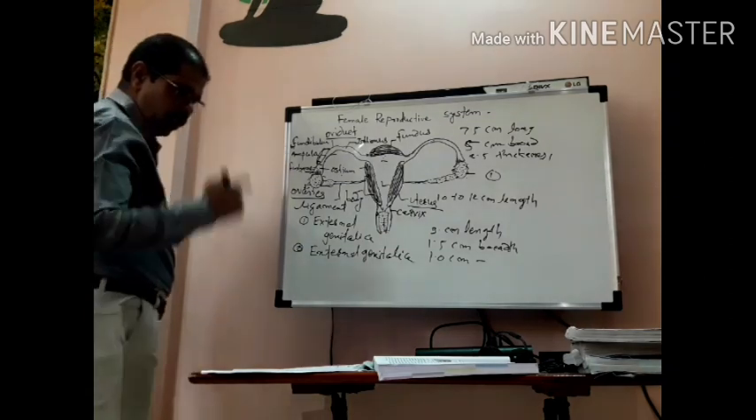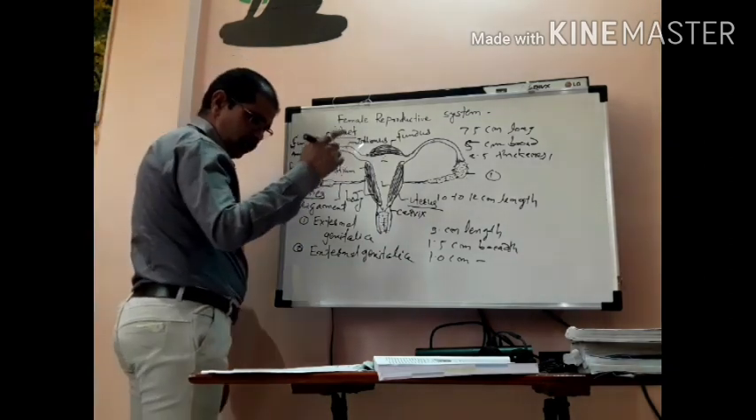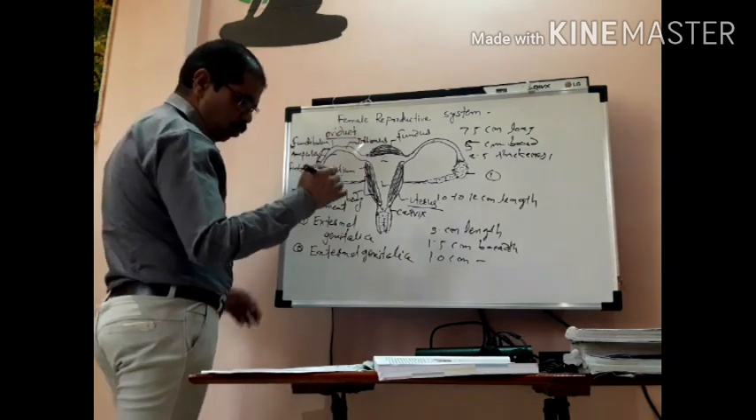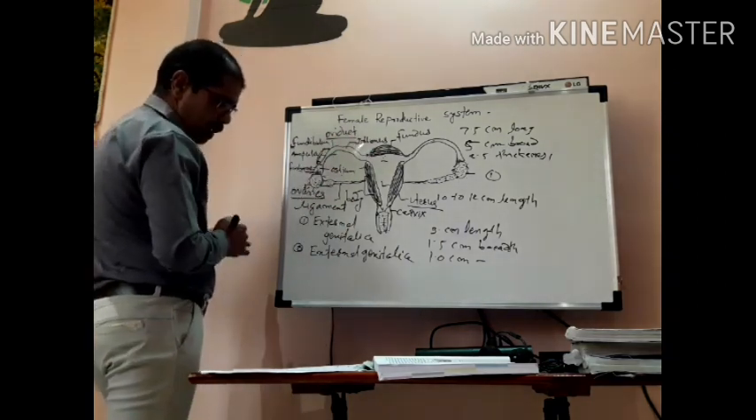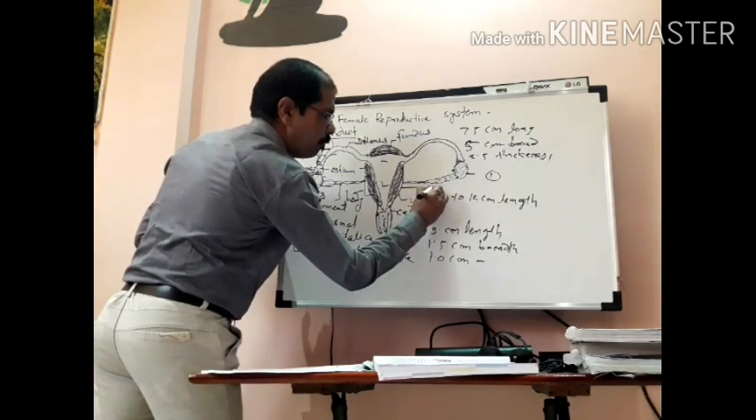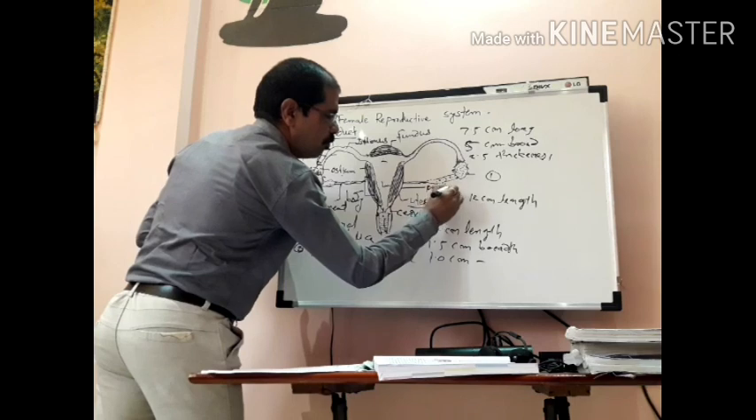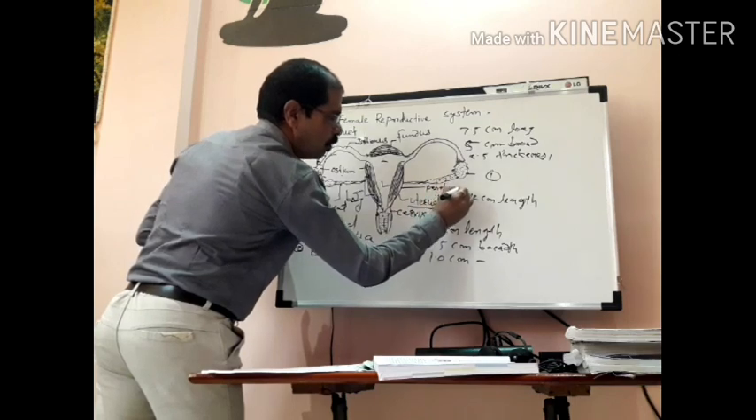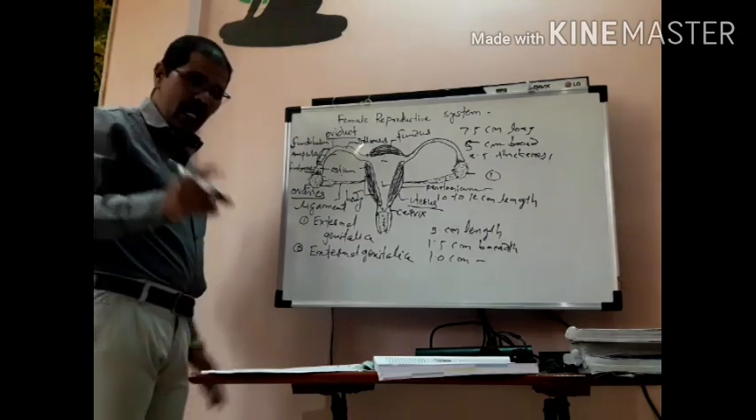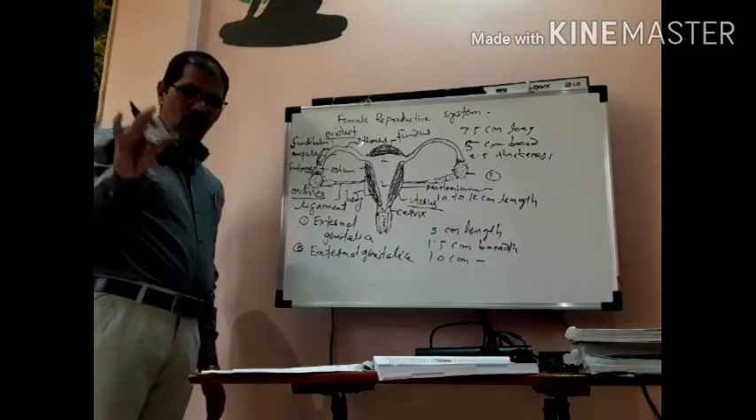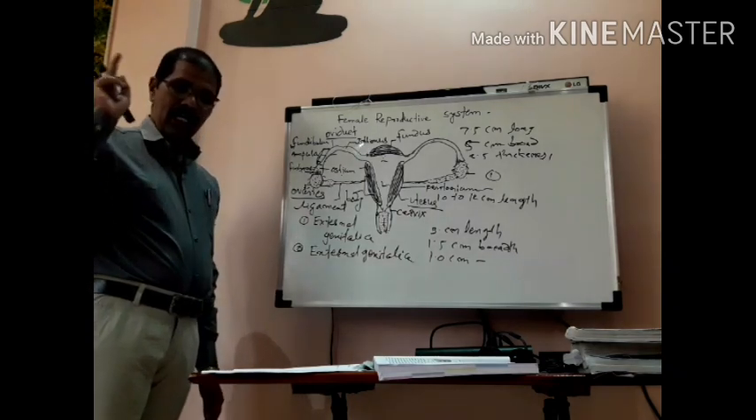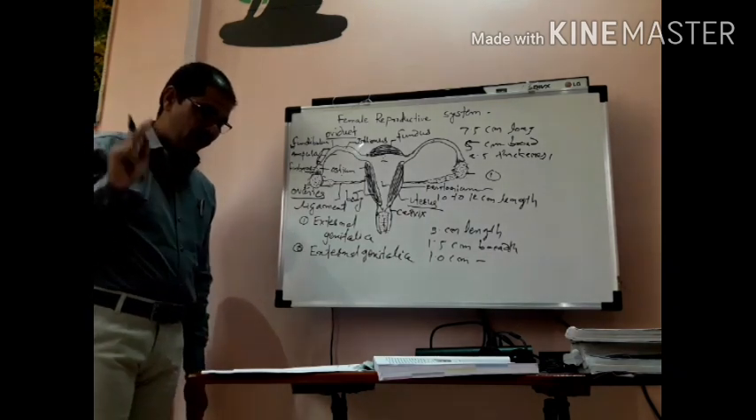Internally, this uterus wall can be divided into 3 layers, such as the peritoneum. This part is the peritoneum. What is meant by peritoneum? It is the outer protective layer of the uterus.